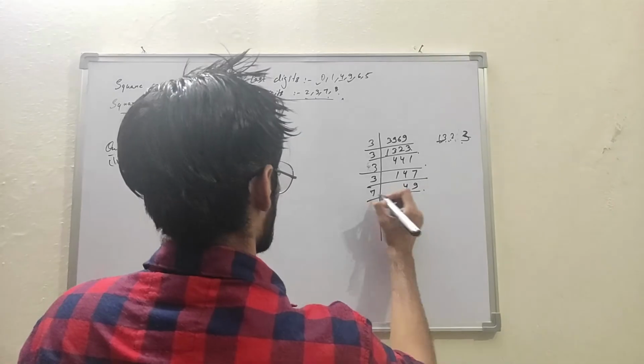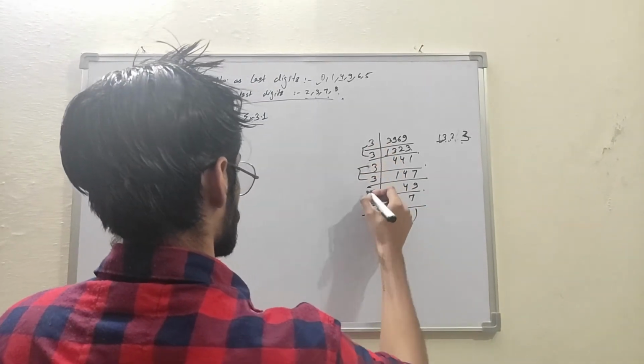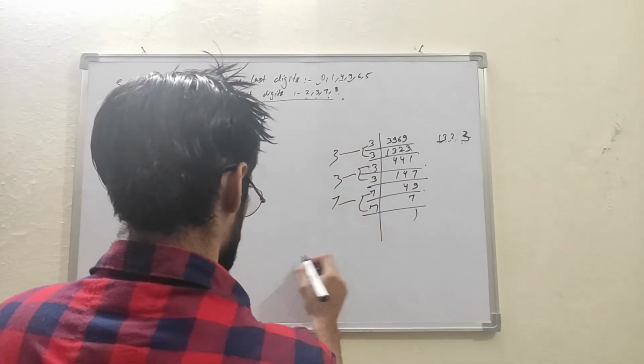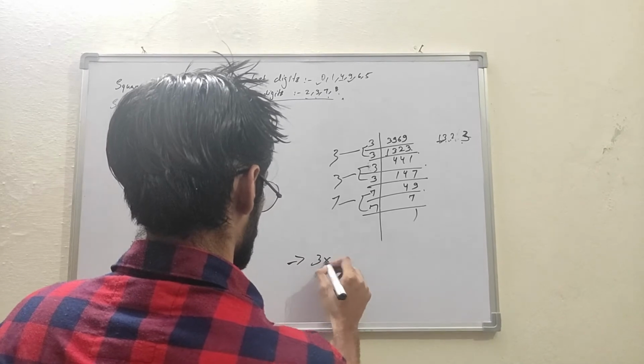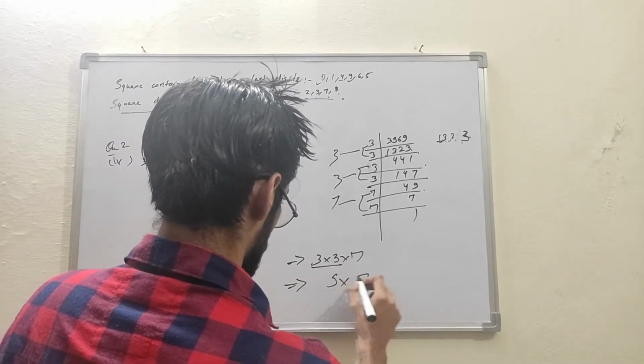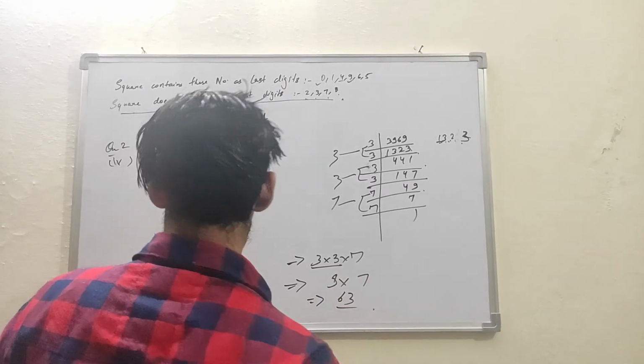Now this number will be divisible by 7. Again 7. 3, 3, 7, 7. 3 into 7. 3 3s are 9, into 7, 63.